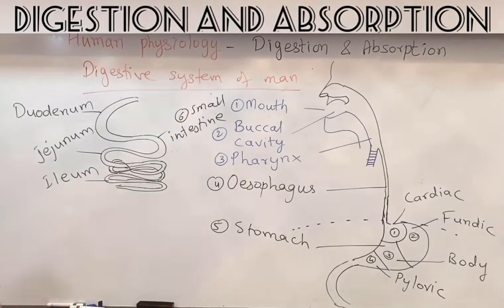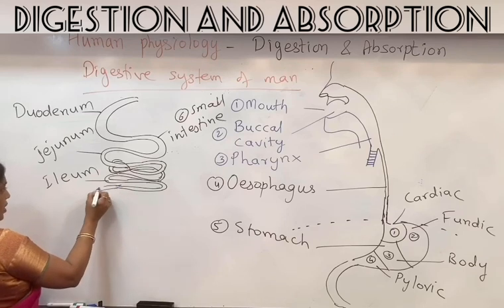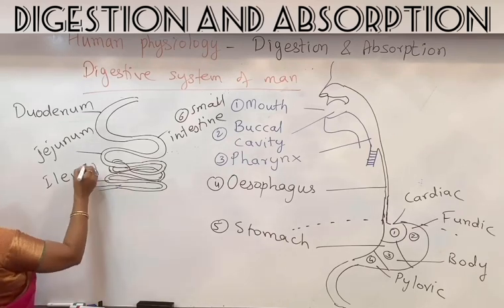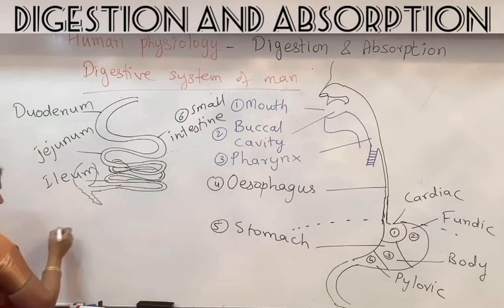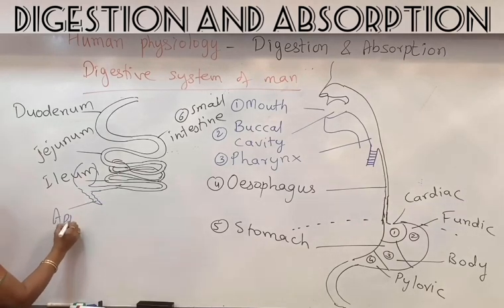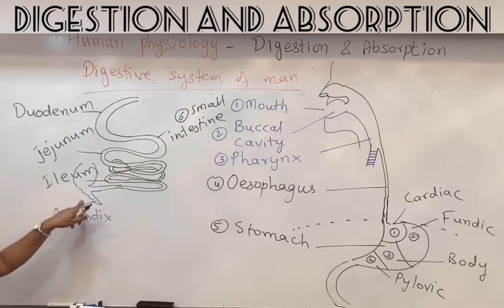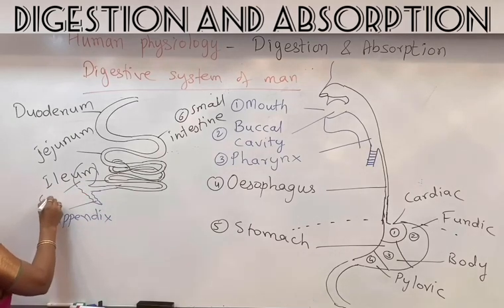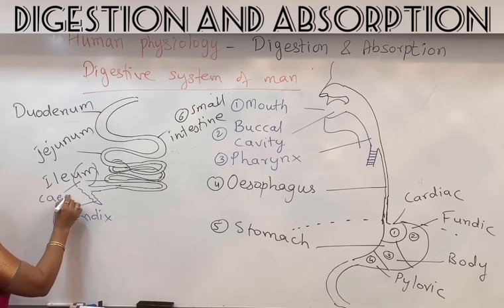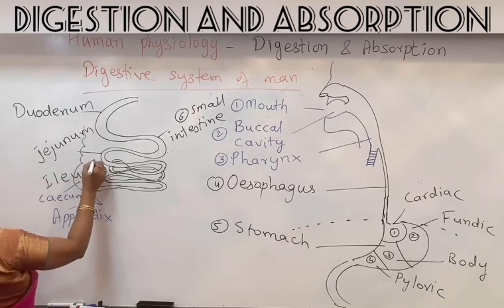Well, the small intestine again continues and forms the large intestine. The large intestine has initially a broad part, that is what is called as the cecum. Here there is a small finger-like structure. This is appendix, which is a vestigial organ in us, and this sac-like structure is the cecum. The cecum continues and forms colon.